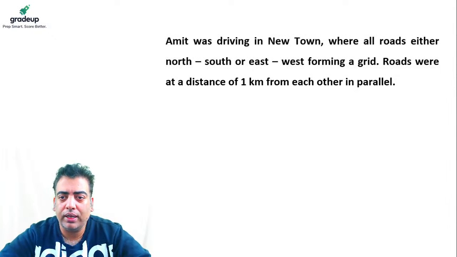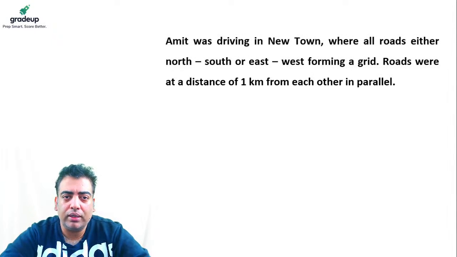Amit was driving in New Town where all roads run either north-south or east-west, forming a grid. Roads were at a distance of 1 kilometer from each other in parallel. So now, in order to solve this particular question, we must be very, very clear about the direction, right?